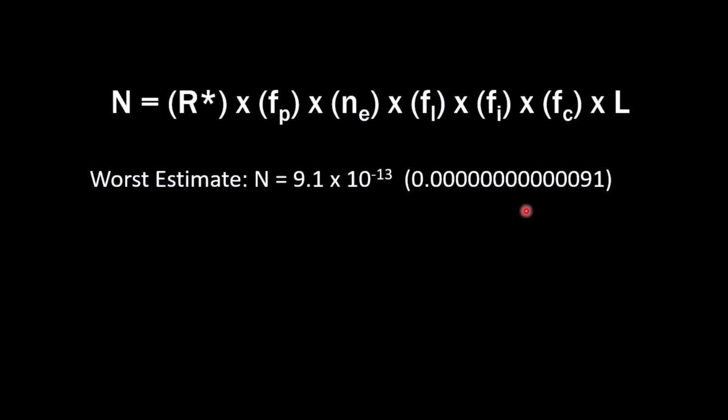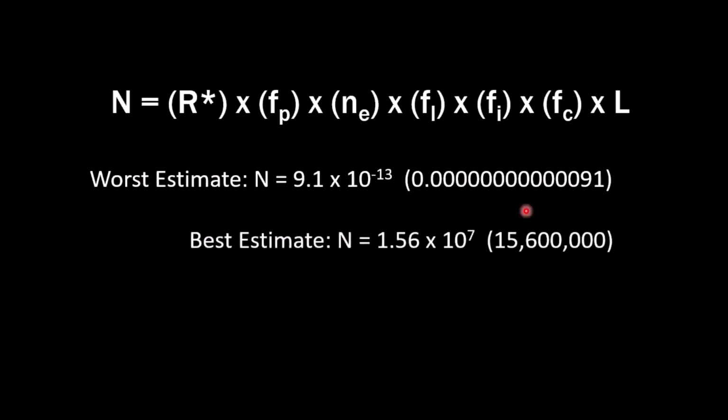All right. Now let's look at the optimistic. If we put only the highest estimated numbers in all of them, then we are definitely not alone. 15.6 million other civilizations are out there ready to talk to us. We just have to find them. All right, so you can see this can go a lot of ways. And again, this is not supposed to be solved. I'm not saying that this one's better than the other one. It's just a way to organize thought. If anything, the difference between these two numbers just tells you how unsolvable this equation really is. It's just an idea to organize our thoughts.